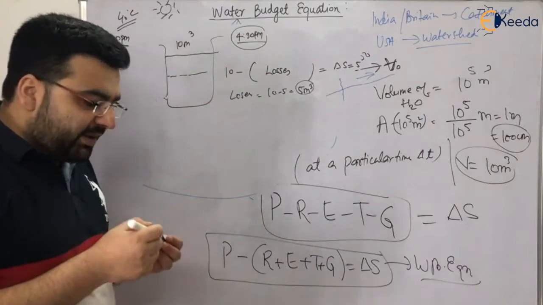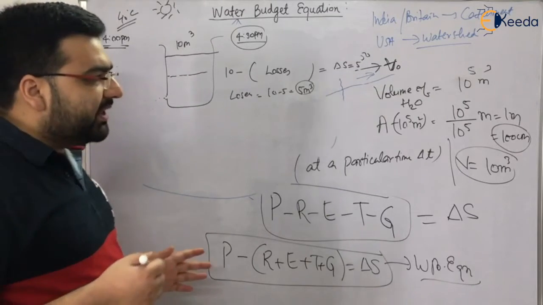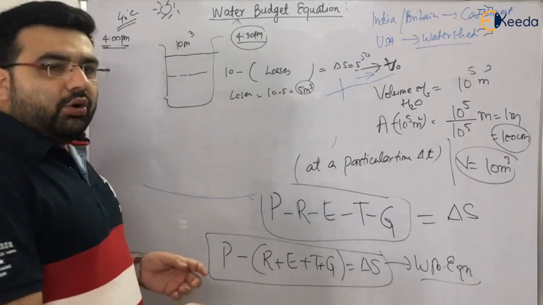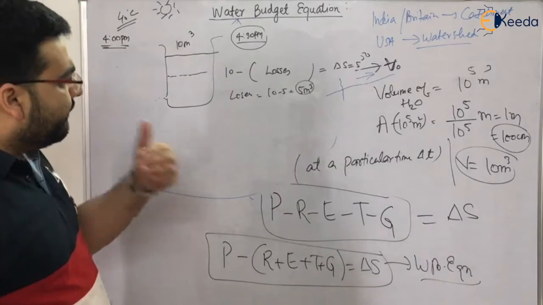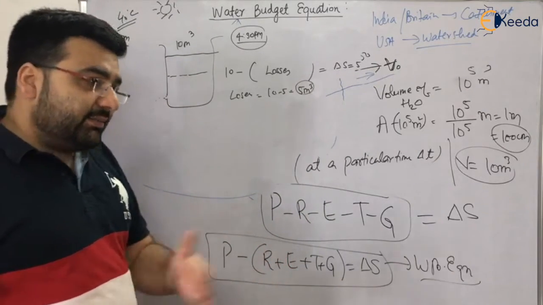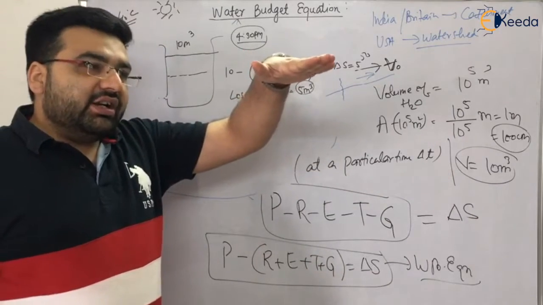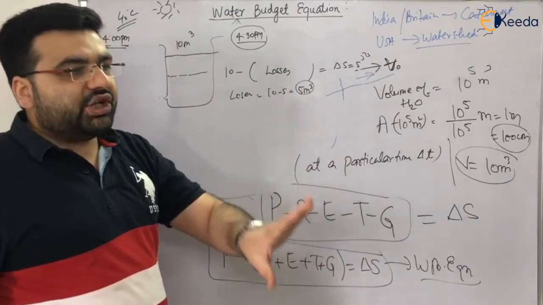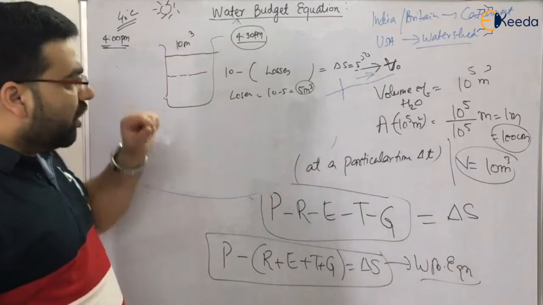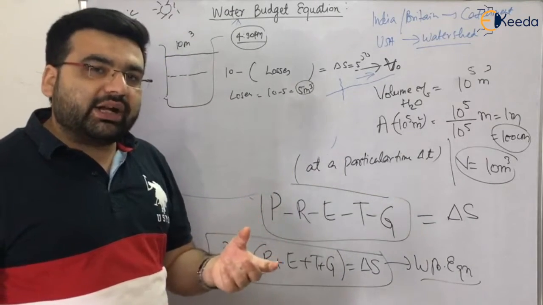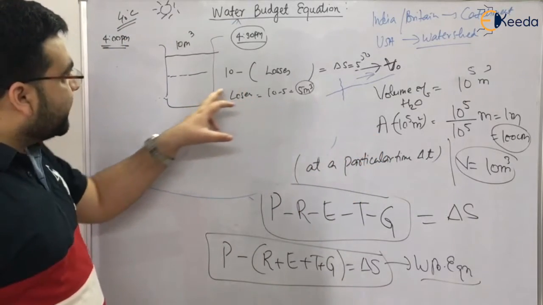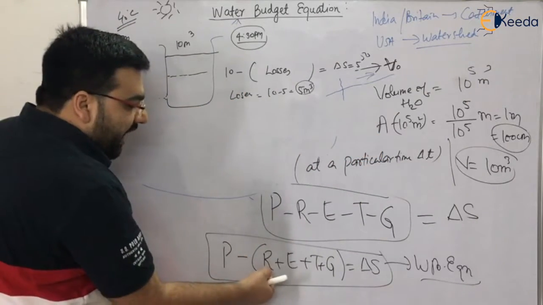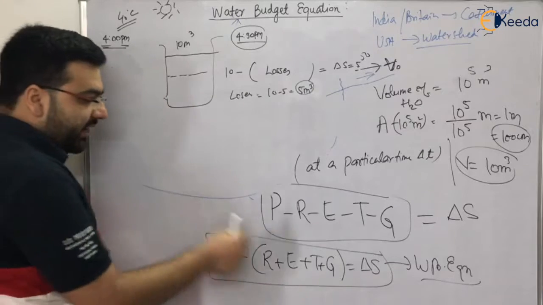So this equation is known as the water budget equation. It is a very simple experiment. I have just explained in very simple terms: take a bucket, make a hole, and put the bucket under the sun for 1 hour, 2 hours, or 3 hours. After some time there will be some decline in the water level. You will measure the discharge and the volume of water left in the bucket. That will be your change in storage. And your losses will be in terms of R, the runoff which is coming out.